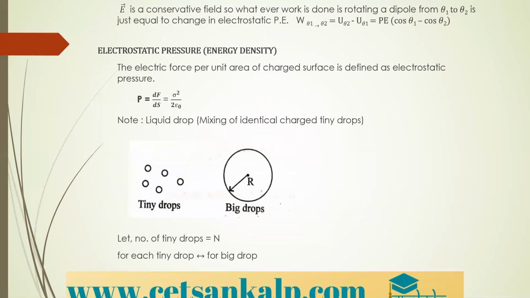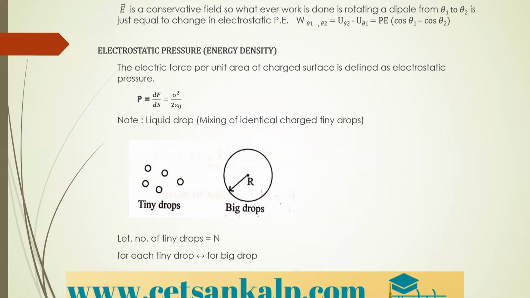E is a conservative field. So whatever work is done in rotating a dipole from theta 1 to theta 2 is just equal to the change in electrostatic potential energy. Okay, so suppose instead of taking angles 0 and 90 degrees, you take theta 1 and theta 2, the formula becomes PE into bracket cos theta 1 minus cos theta 2.